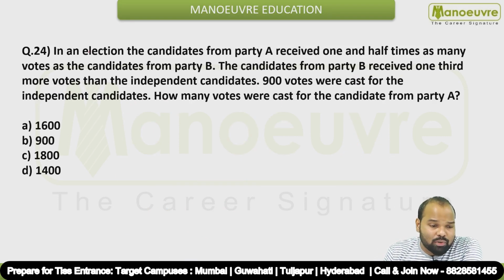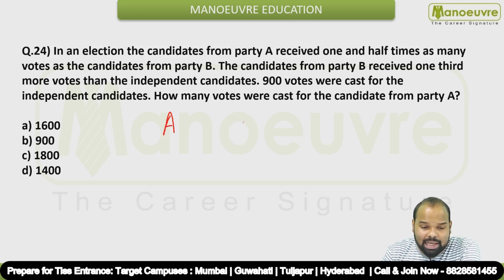Now let's have a look at question number 24. In an election, the candidates from party A received 1.5 times as many votes as the candidates from party B. The candidates from party B received 1/3 more votes than the independent candidates. 900 votes were cast for the independent candidates. How many votes were cast for the candidate from party A?